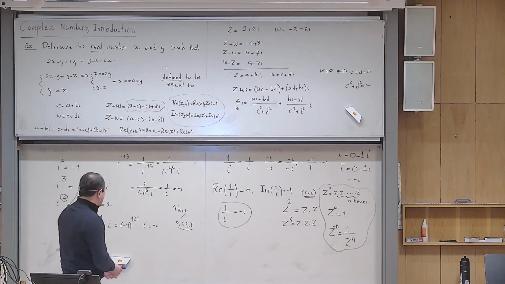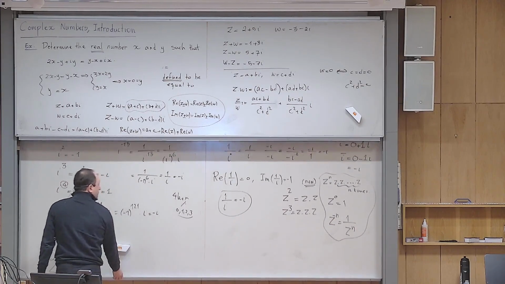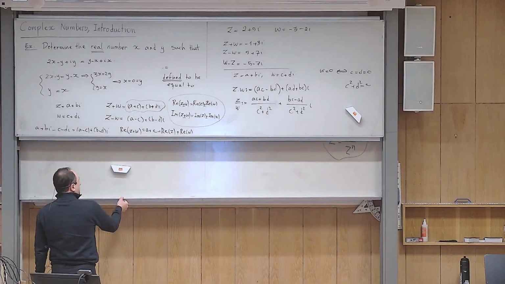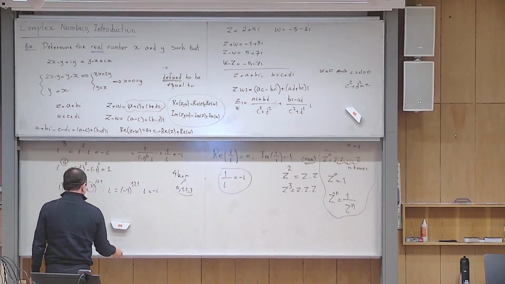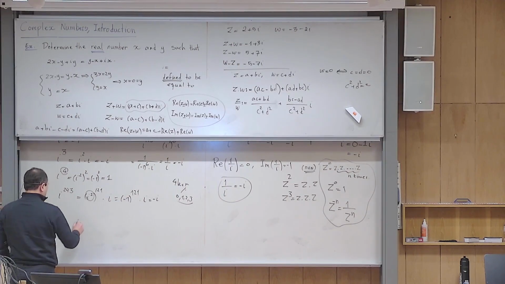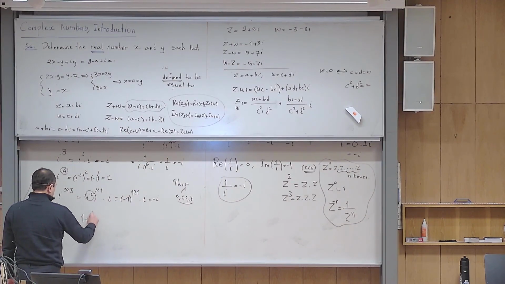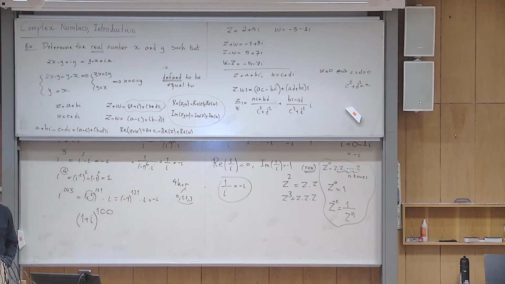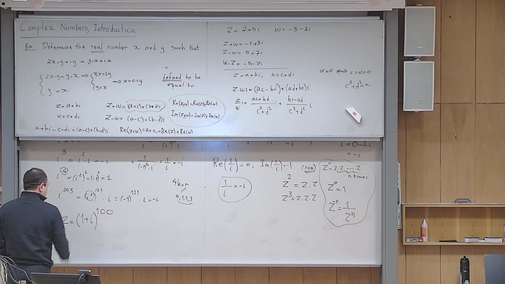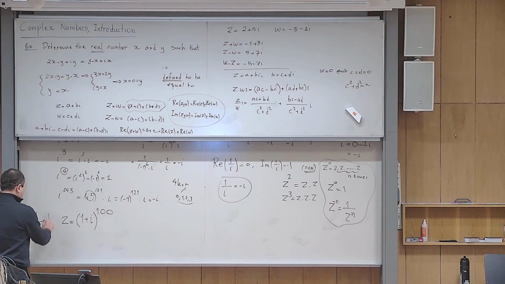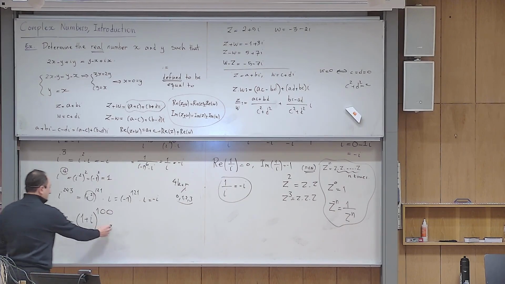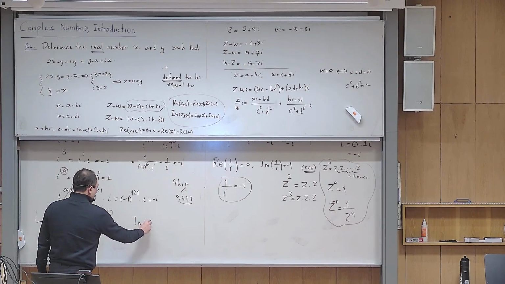By the way, let me give you another example. I want to calculate this: 1 plus i to the power 100. Or maybe let me ask the question this way: let z be this. What is the imaginary part of z?